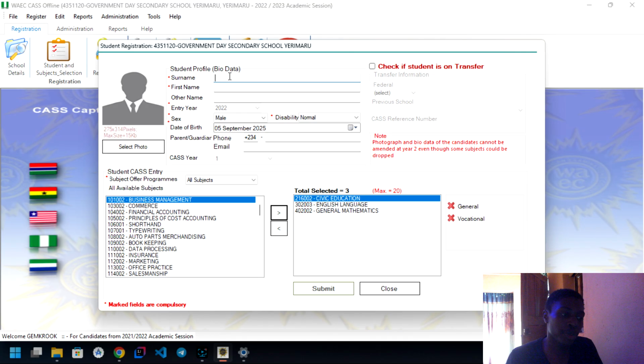For NECO, you pay up to 70,000 naira to make any modifications on your surname, first name, or other name. For WAEC, it's about 35,000 naira to make modifications on any of these: surname, first name, other name for previous year. So that's very bad. Let's try it.